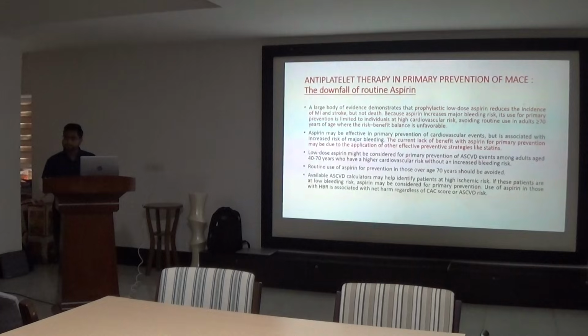PREVENT you can apply from 30 years of age. PREVENT gives you 3 risks. Which are those 3 risks? One is ASCVD, heart failure, and overall CVD, not CKD: overall CVD, ASCVD and heart failure.